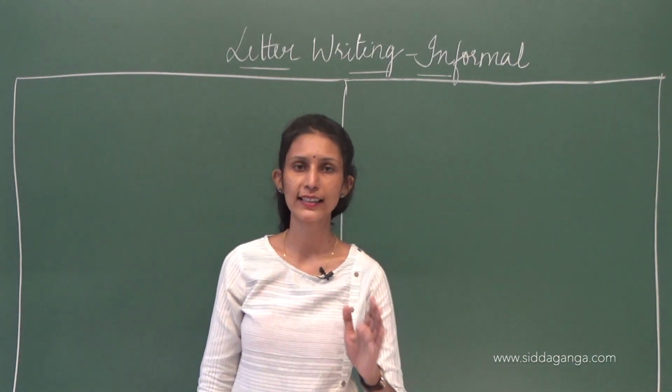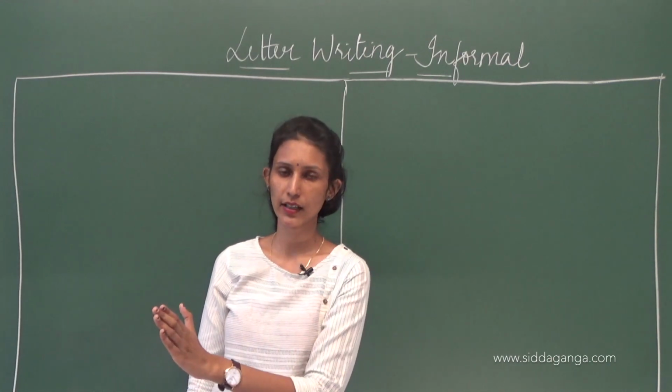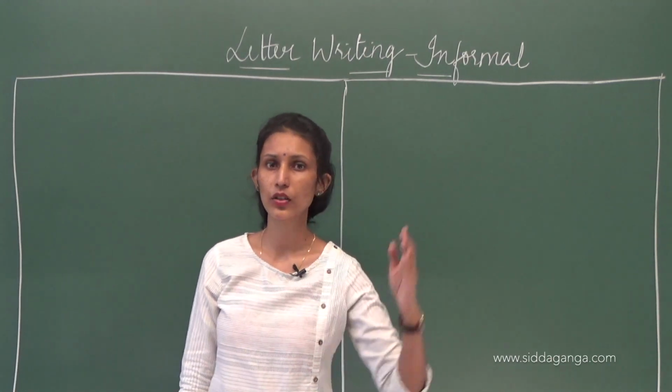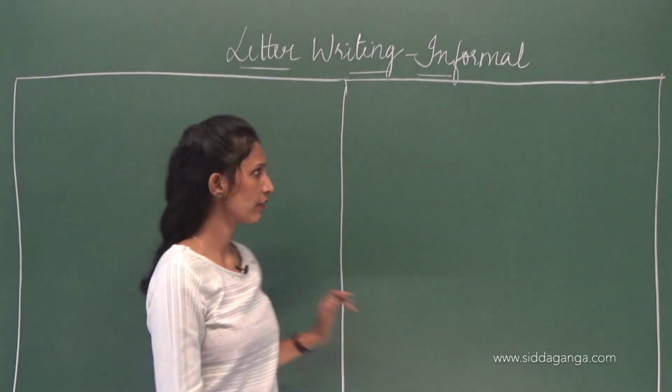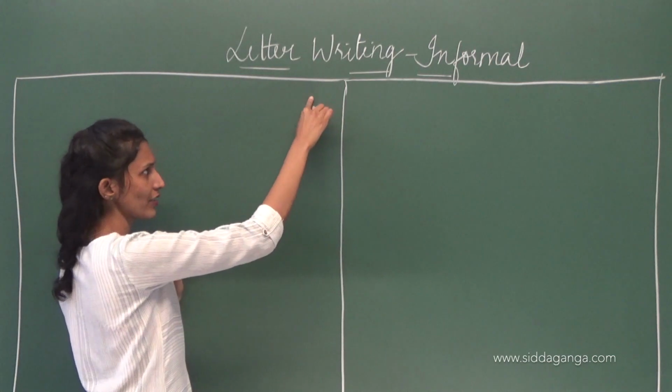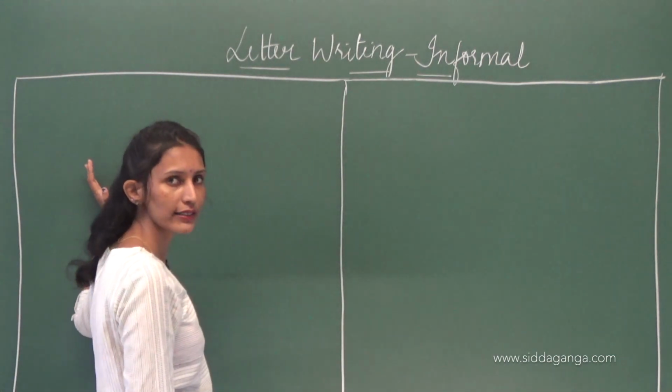Now this also has to be written on the left hand side. Everything on the left hand side. Don't write the date in the right hand corner and get confused. For me my right hand corner is this, so don't write your date here. Left side is always this side.